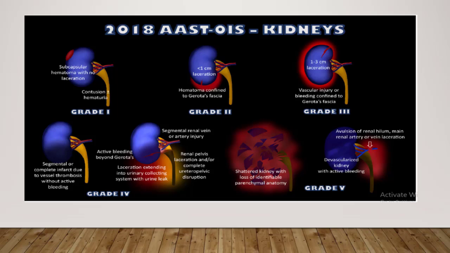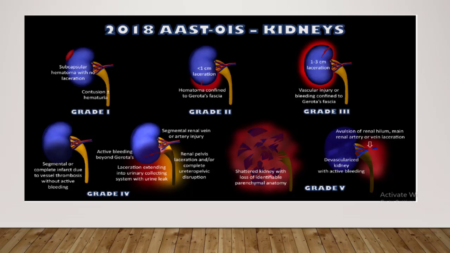For the grade 2 injury, renal injuries include perirenal hematoma, perinephric hematoma confined to the Gerota fascia, and laceration less than or equal to 1 centimeter in depth without urine leak. Presence of low attenuation perinephric fluid collection in acute stage should promote evaluation with delayed phase. Why? Because this makes us suspect a collecting system injury, and that a urine collection or urinoma is formed around the kidney. So low attenuation is suspicious and I must take the patient to the delayed phase.